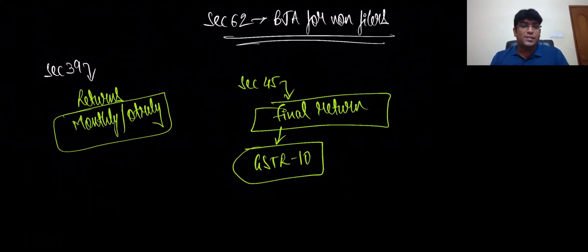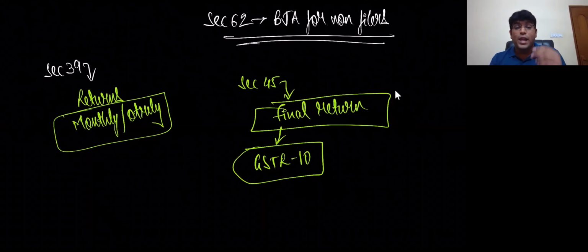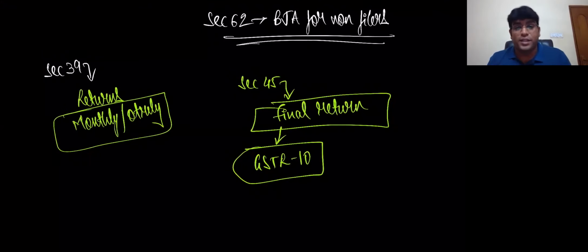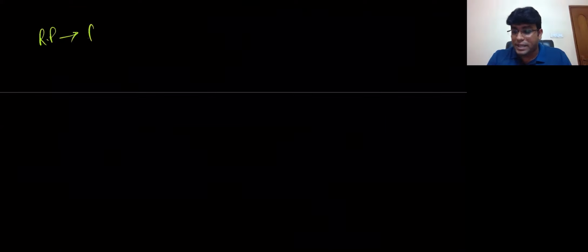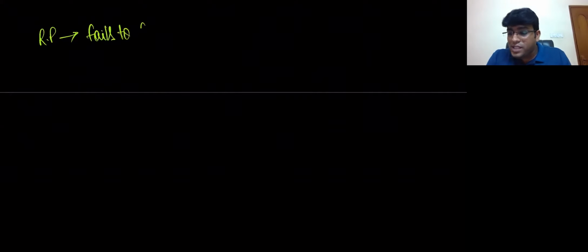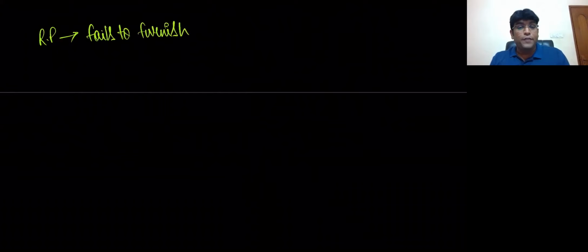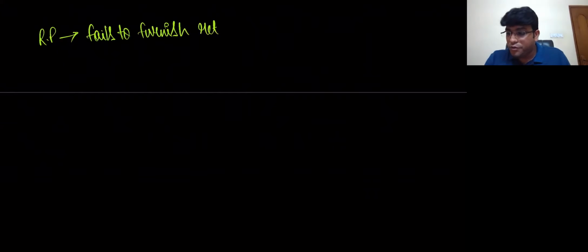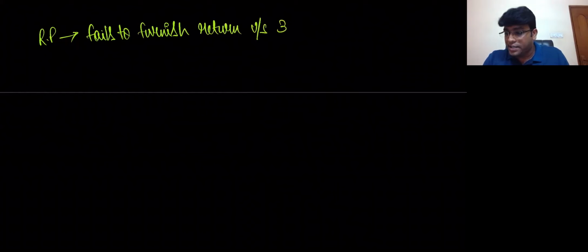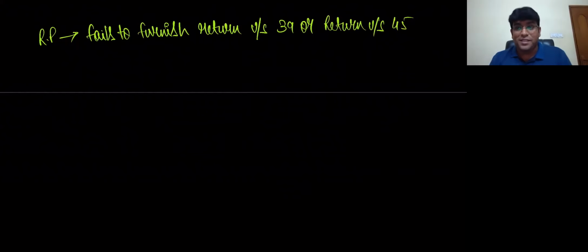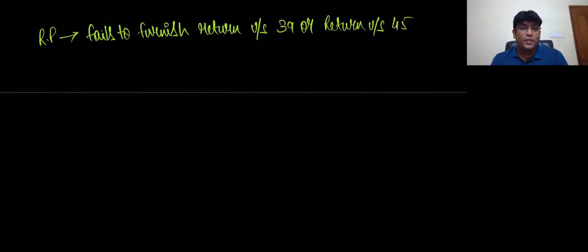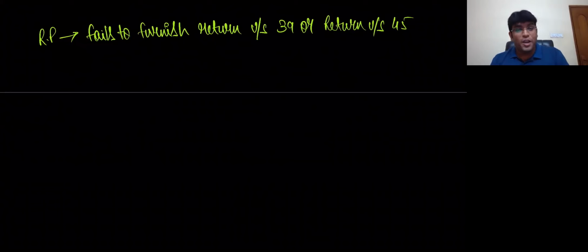Let me tell you why I suddenly started discussion about this monthly return, quarterly return, final return and all. Generally, what happens is, let's say if a particular registered person fails to furnish return under section 39 or return under section 45. What is 39? 39 is nothing but the monthly return or quarterly return what you are required to file. Or section 45 talks about what return? Final return.